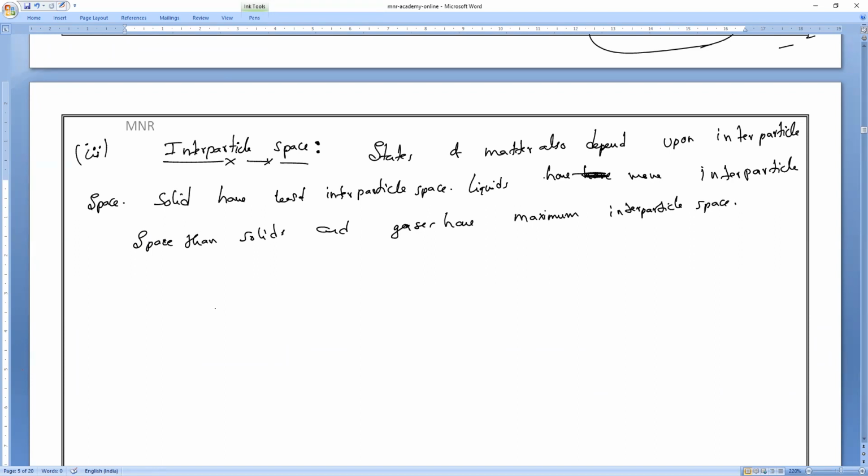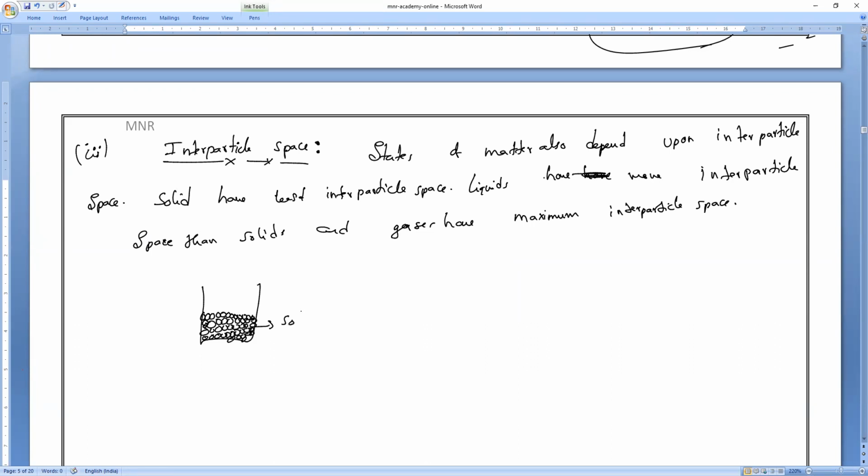If I take a container with a solid, how will the particles be? Closely packed. If it is closely packed, we say it is a solid.